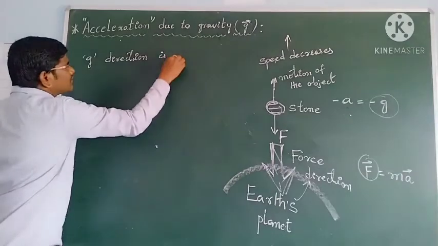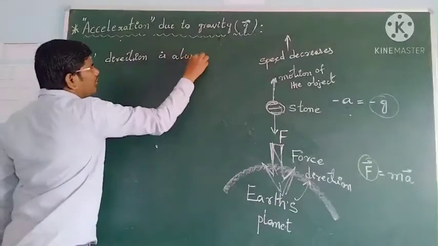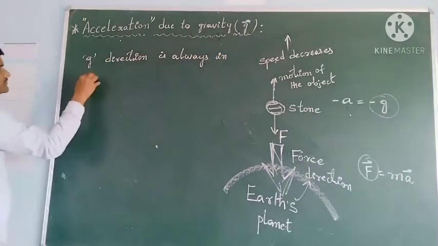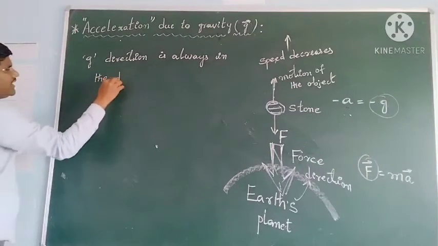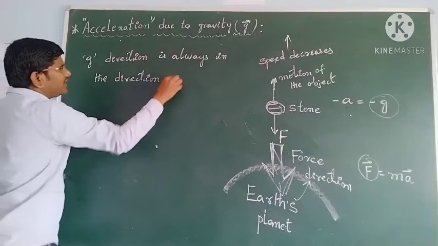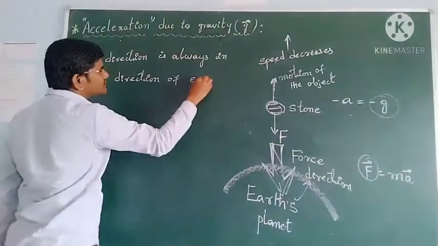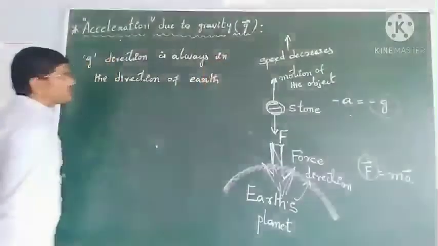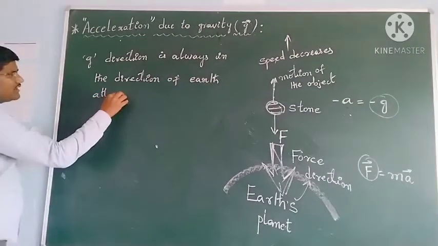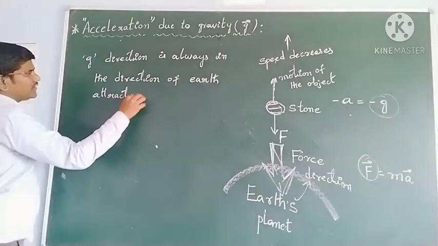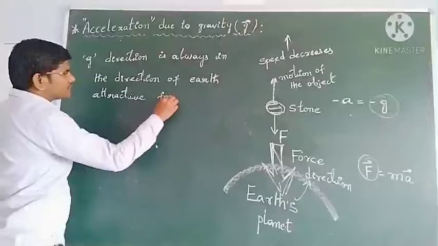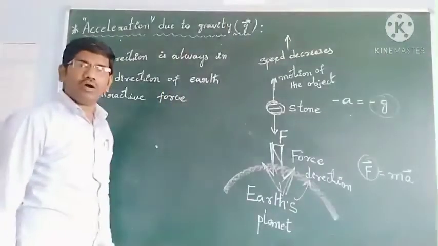G direction is always in the direction of the earth's attractive force, whether the object is moving upward or downward.